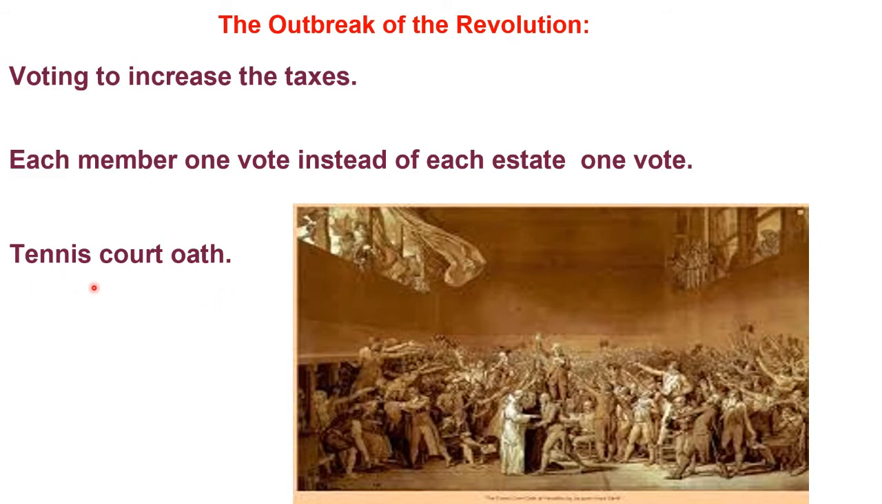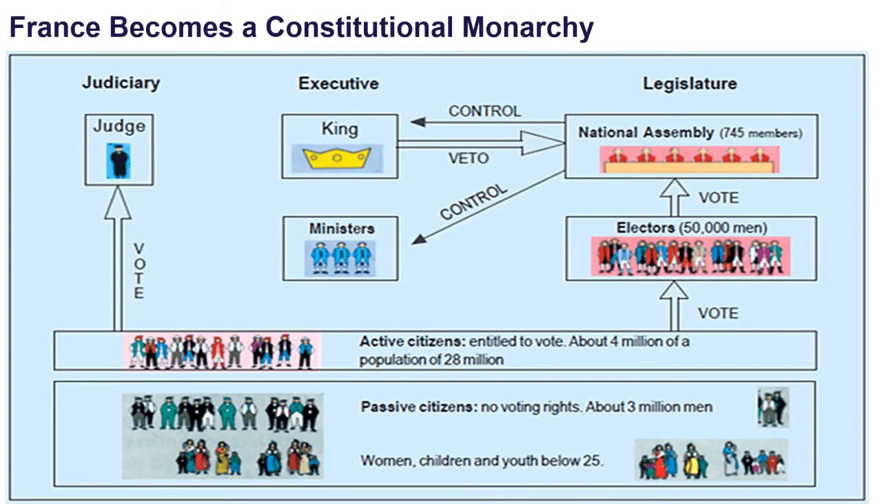Now, this is an important event. In the tennis court, the middle class have decided that they have to declare themselves as National Assembly, and they swore not to disperse till they have declared a constitution for France that would limit the powers of the monarch. So now comes into the picture, France becomes a constitutional monarchy.